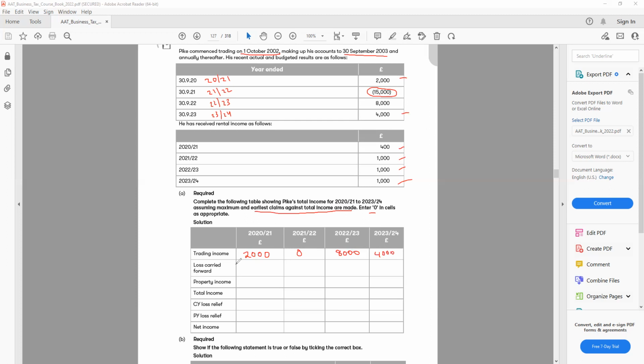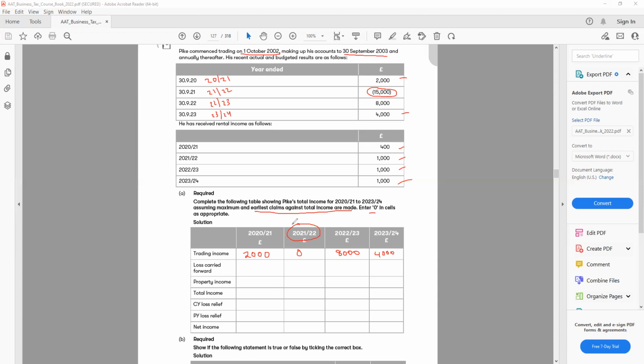Then a loss carried forward. Now the loss carried forward, they said as early as possible. So we have a loss in 2021-22. Now the first thing we need to look at is how we are going to utilize this loss. Remember one thing, this question could be very tricky if you don't understand it. So first we need to understand the loss is happening here, and this loss, they said as early as possible.